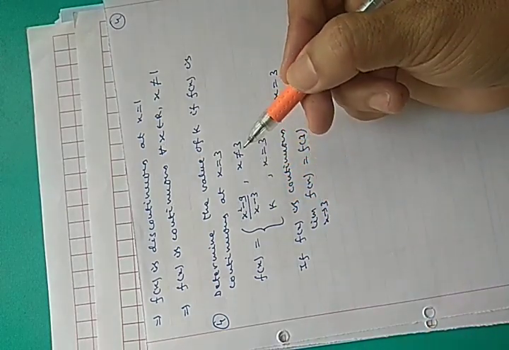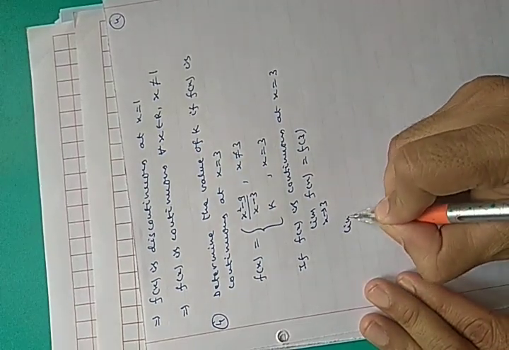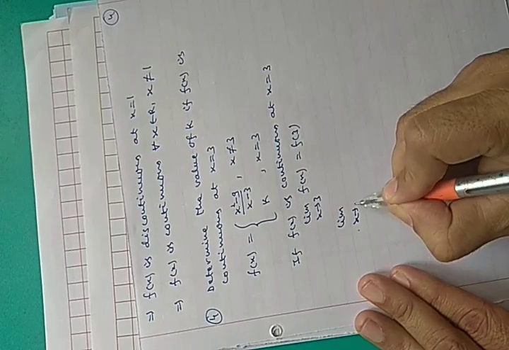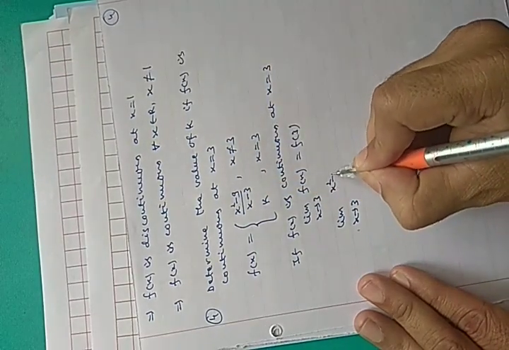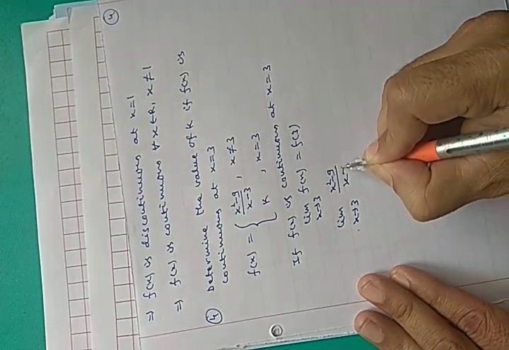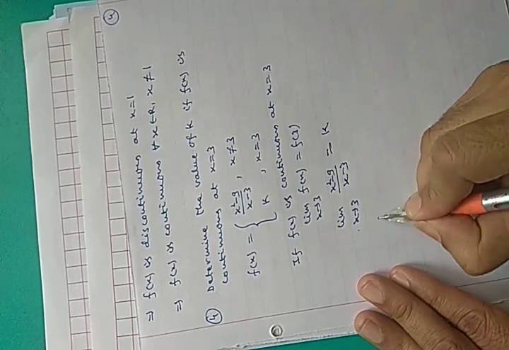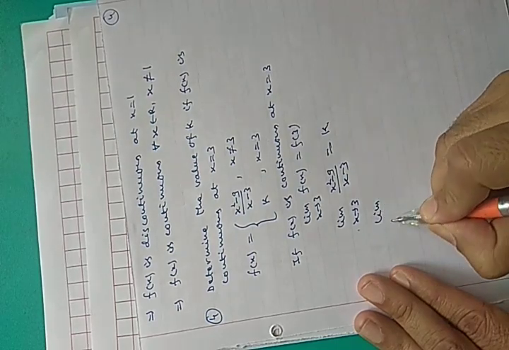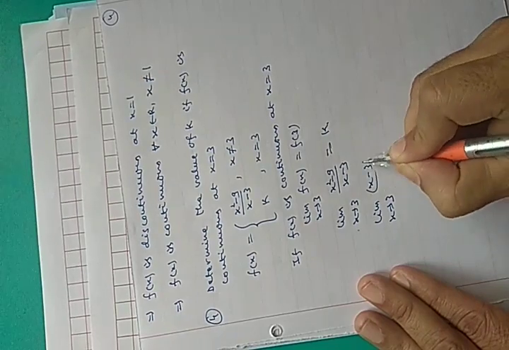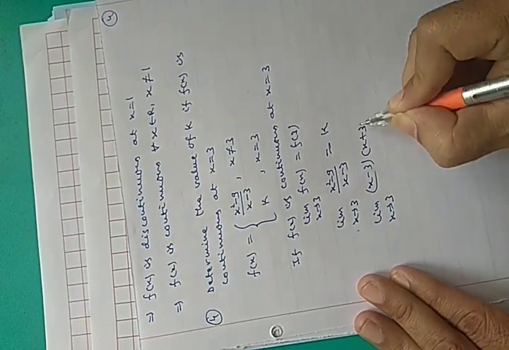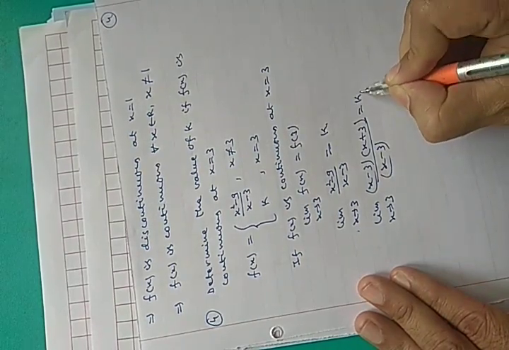So directly you can find out limit x approaches to 3 f(x). In place of f(x), you write (x square minus 9) upon (x minus 3), which is equal to f(3). What is f(3)? k. So it is limit x approaches to 3, (x minus 3)(x plus 3) upon (x minus 3) equals to k.